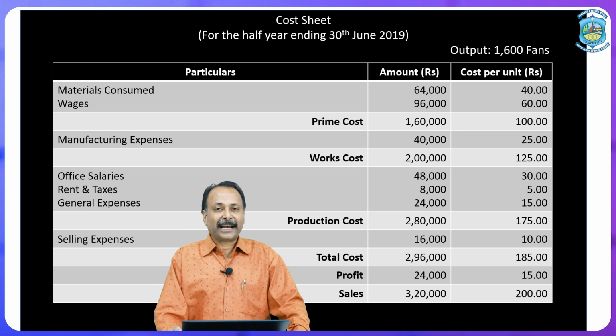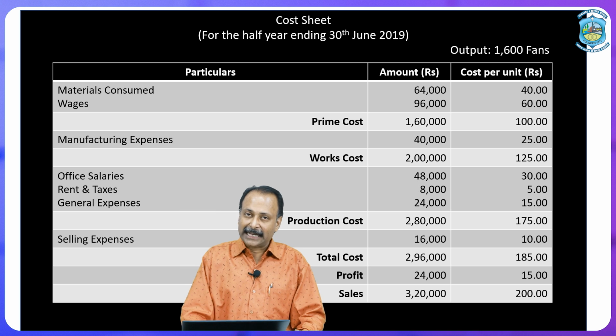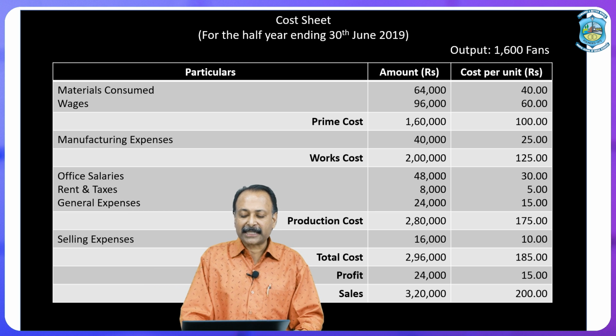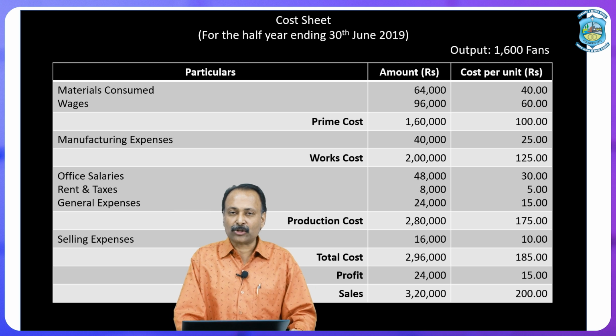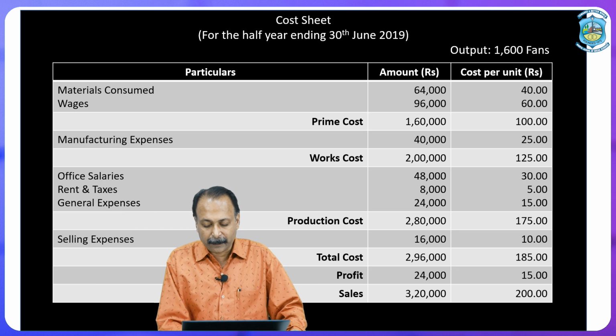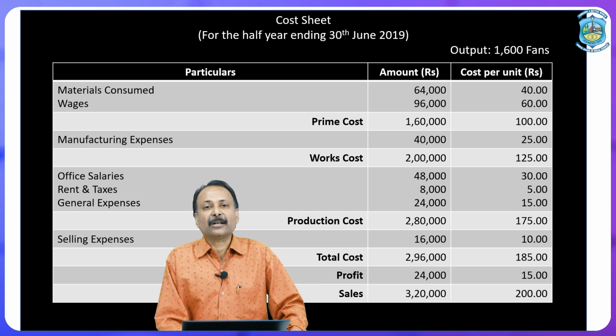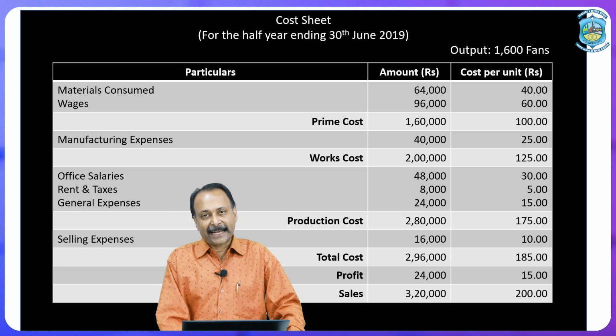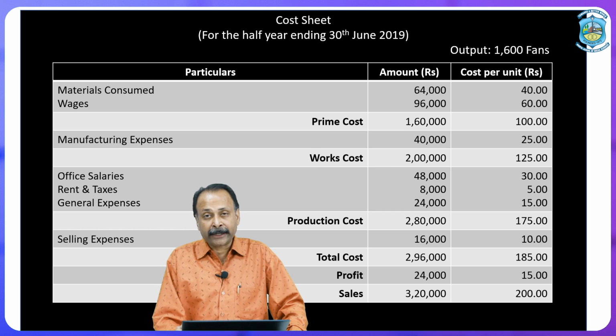Sales is mentioned as 3,20,000. 3,20,000 minus 2,96,000, so the profit earned during the first 6 months period is 24,000 rupees, and 24,000 rupees is divided by again 1600. So, we will have 15 rupees per fan of profit, and sales per fan is 200 rupees.